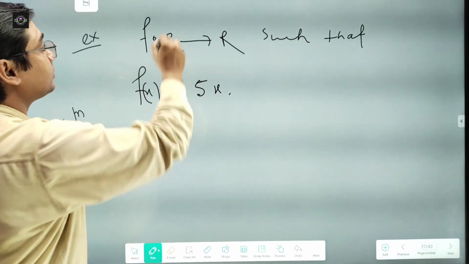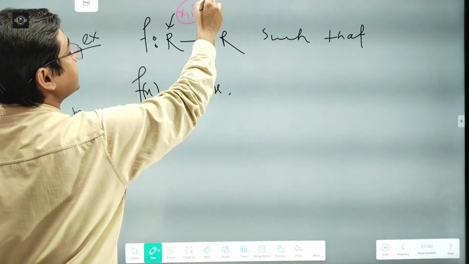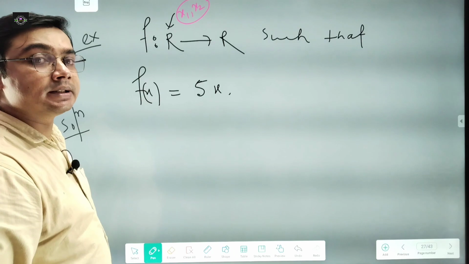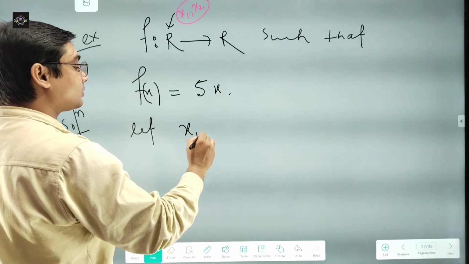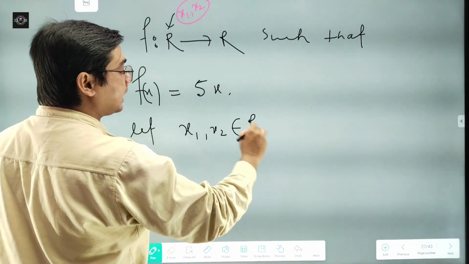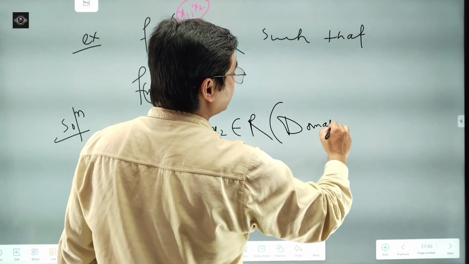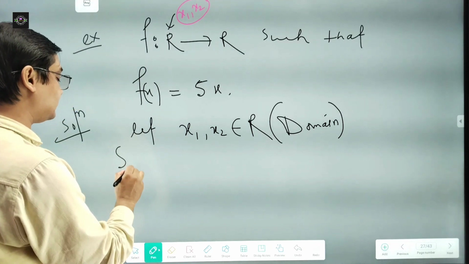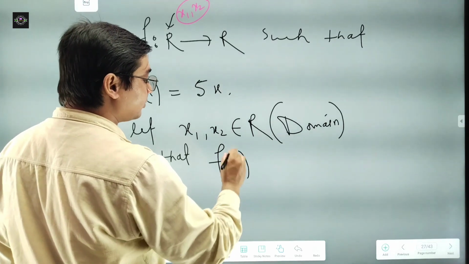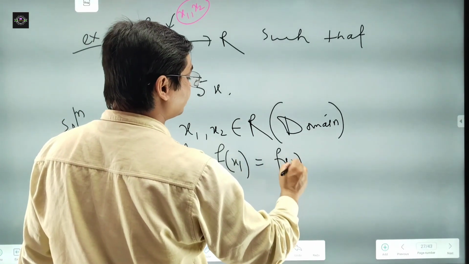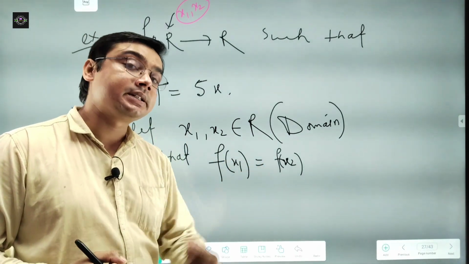So what is the working rule? You choose any two elements, suppose x1 and x2, from the first set, and we consider that their images are the same. So let x1, x2 belong to R, and this R means the domain, the first set. You consider two elements such that f of x1 equals f of x2. Any two elements we consider, and also we consider their images are equal.